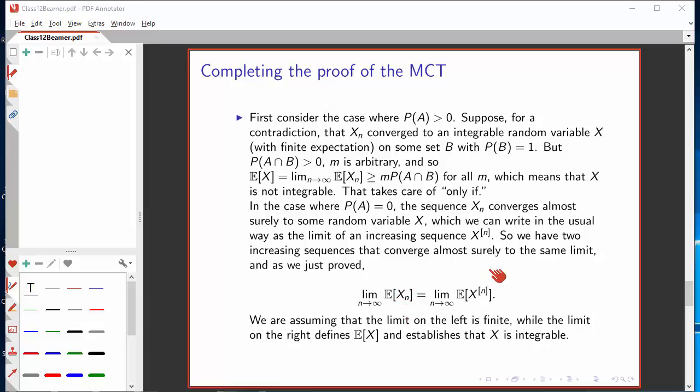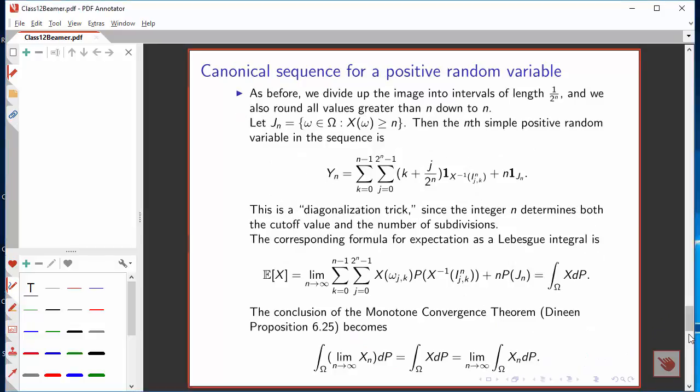We have two increasing sequences that converge almost surely to the same limit. The x sub n's that we get by simply chopping off the values at n, and our original x sub n that converges to the same thing. We're assuming that this limit on the left-hand side is finite, but the limit on the right-hand side is our standard way of defining the expectation of x. This is the canonical sequence we use for x, and that establishes that x is an integrable random variable.